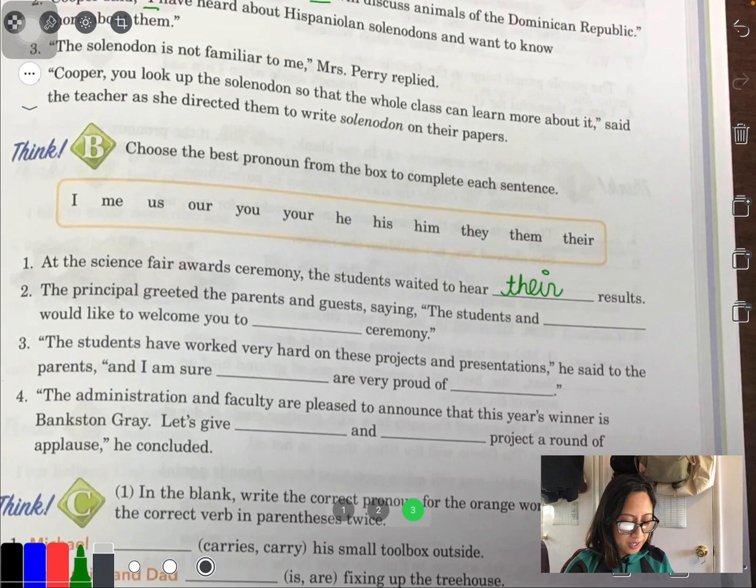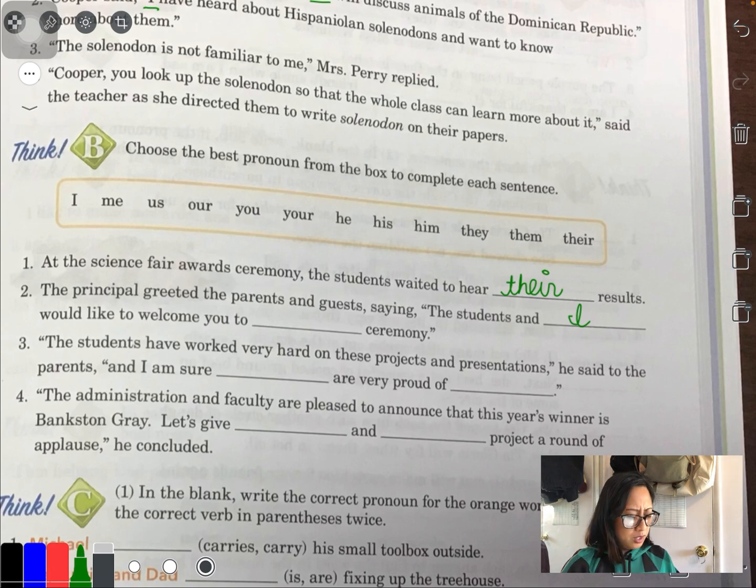So he's going to say the students right here, the students in I, and I know that's a long space for just a short pronoun, but I think they did that to kind of throw you off a little. The students in I would like to welcome you to blank ceremony. Now here in this context, this ceremony is something that belongs to the school, and the school includes the students and the teachers and the staff.